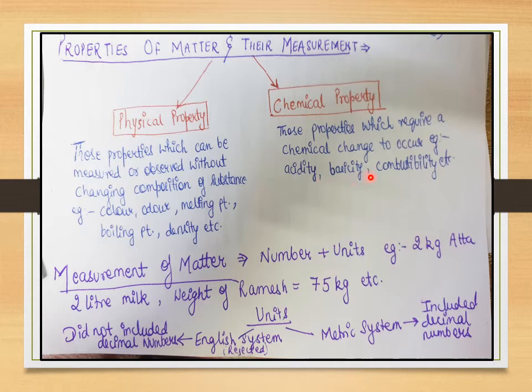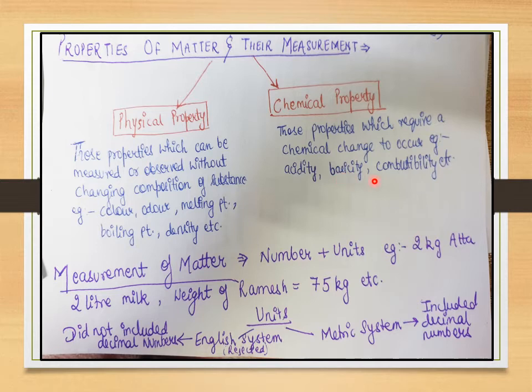For example, on the contrary, I give you a base. Let's say NaOH, and I ask you whether it's a base or not. What you're going to do is react it with an acid and check whether a salt is being formed or not. If the salt is formed, the liquid that you have been given is a base. So what you are actually doing in the experiment is checking the basicity of the alkali that is given to you.